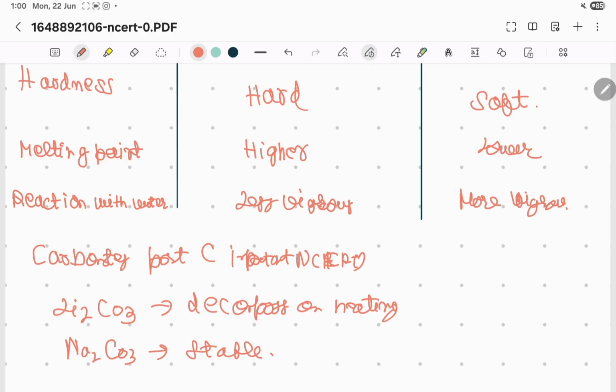It gives these two things. Lithium carbonate behaves like magnesium carbonate because of its small size and high polarization power.